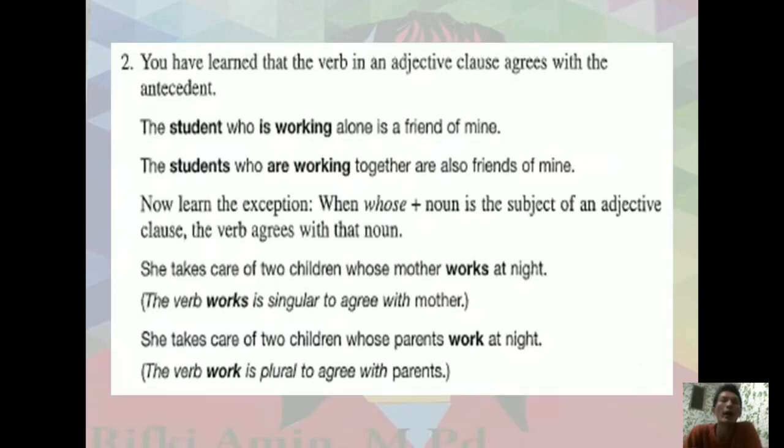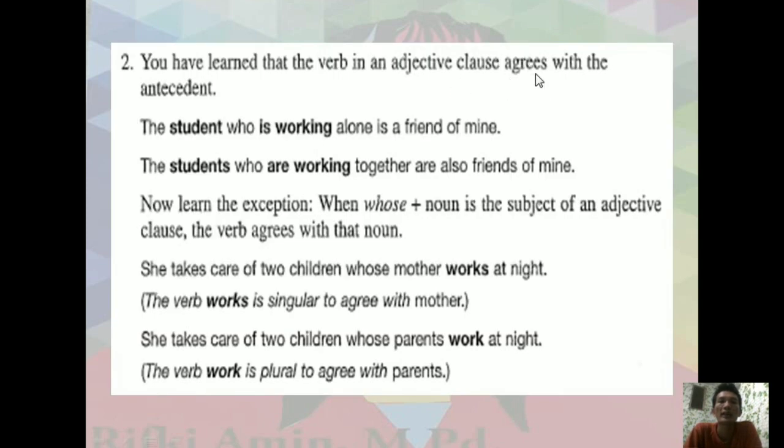Okay, you have learned here that the verb in an adjective clause agrees with the antecedent. Look at here. The student who is working alone is a friend of mine. The second, the students who are working together are also friends of mine. Now learn the exceptions: when whose plus noun is the subject of an adjective clause, the verb agrees with that noun.